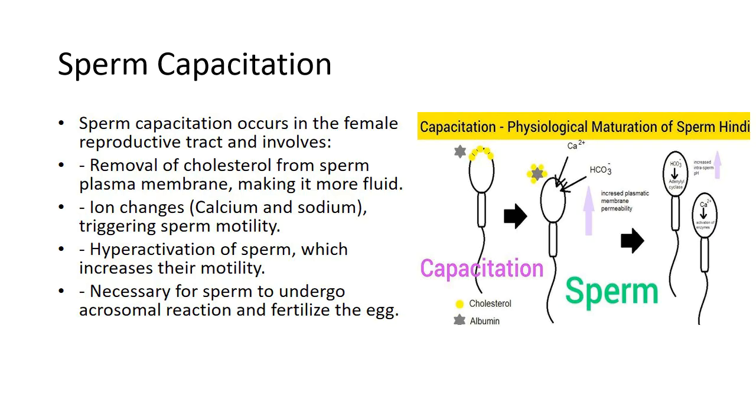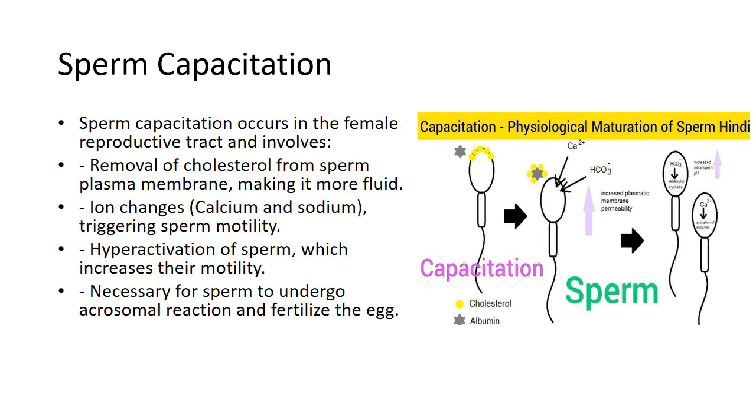Changes. During capacitation, removal of cholesterol. The sperm's plasma membrane undergoes changes where cholesterol is removed. This makes the membrane more fluid, allowing it to undergo necessary changes later in the fertilization process. Ion changes. Calcium and sodium ions enter the sperm, triggering biochemical pathways that increase sperm motility.